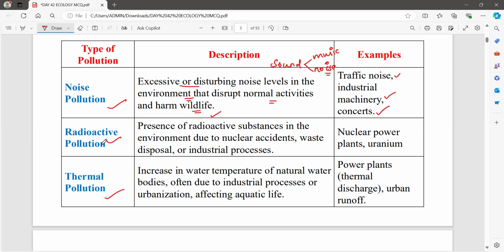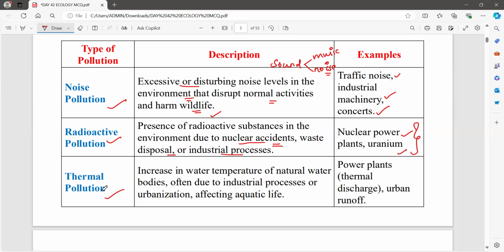Now, radioactive pollution. It is the presence of radioactive substances in the environment due to nuclear accidents, waste disposal, and industrial processes. Examples are nuclear power plants and uranium. These are the radioactive elements which cause radioactive pollution. In case of any nuclear accident, it will be much more harmful than the above four.